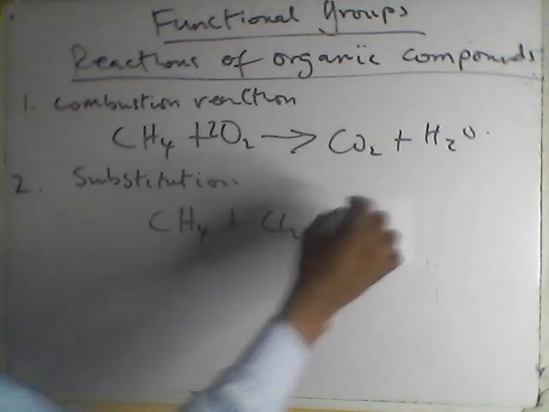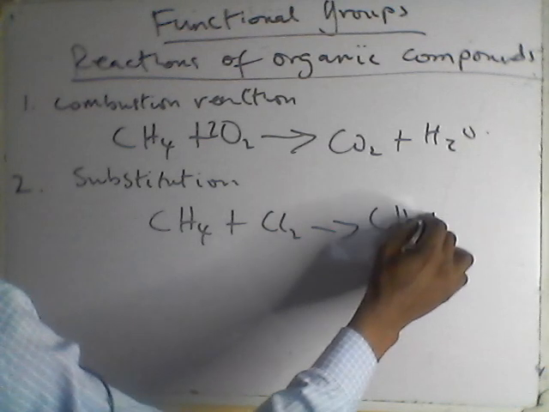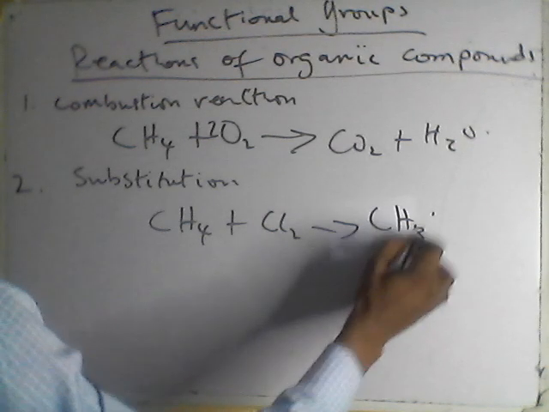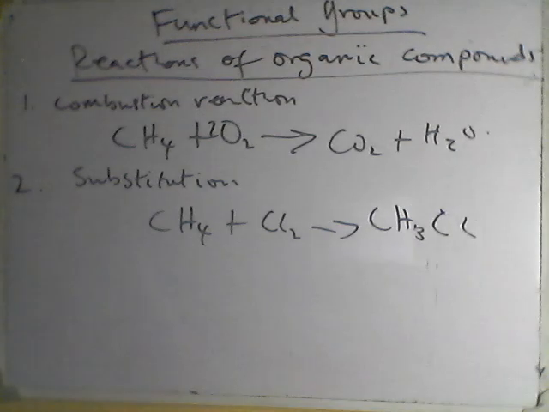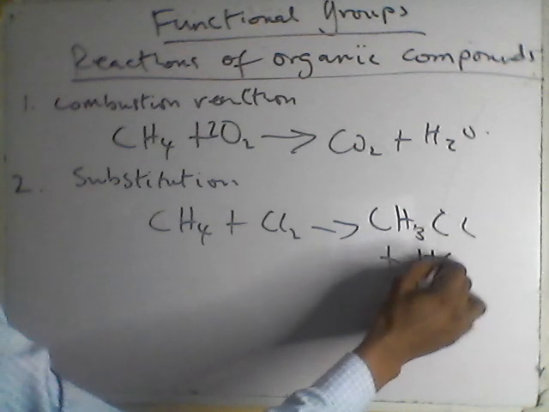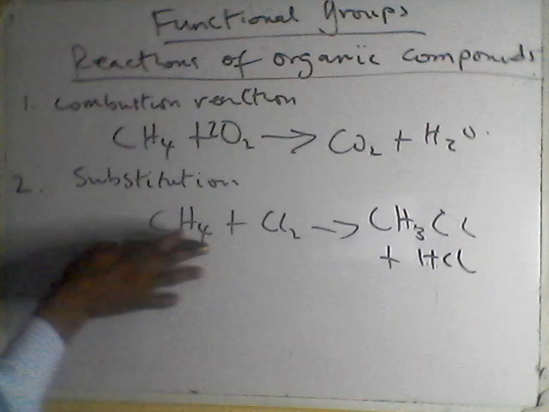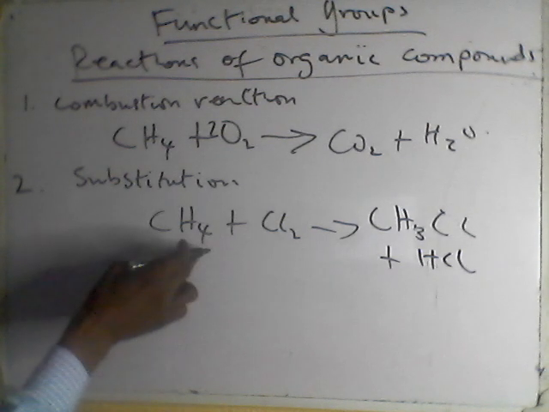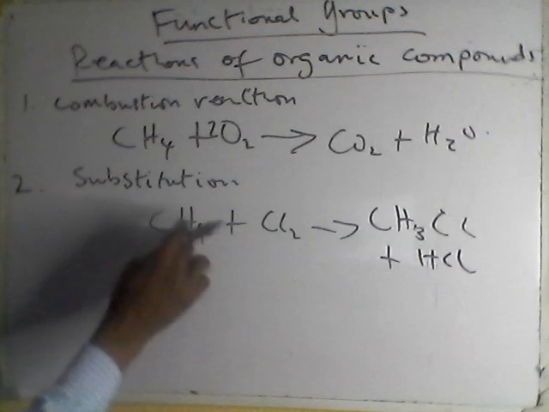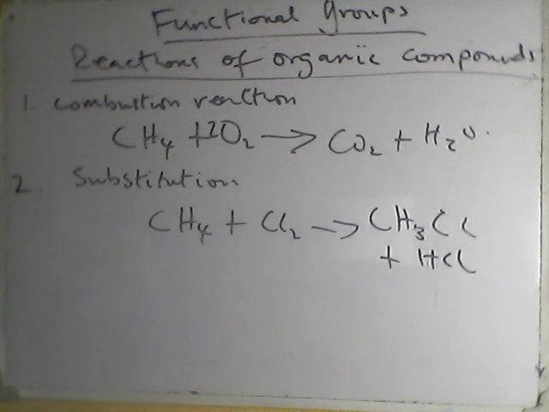I'll be having CH3Cl, plus acid. Okay, so one of the hydrogens is substituted with chlorine, and the remaining chlorine combines with the liberated hydrogen to give us hydrochloric acid.